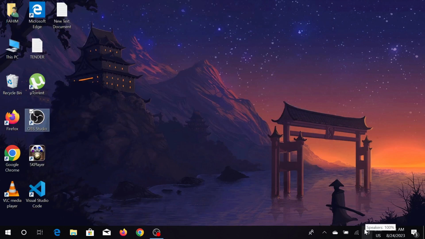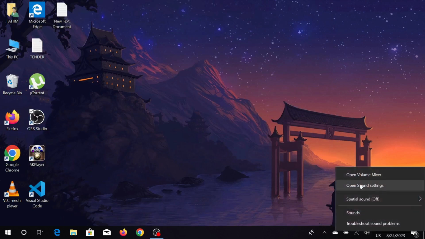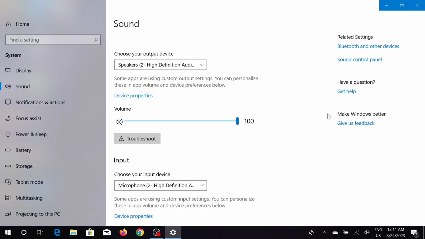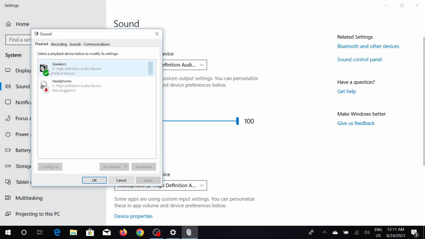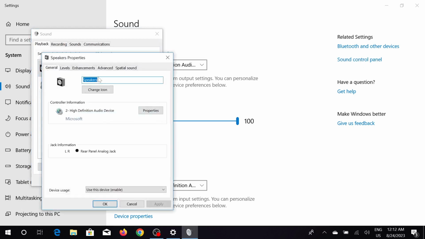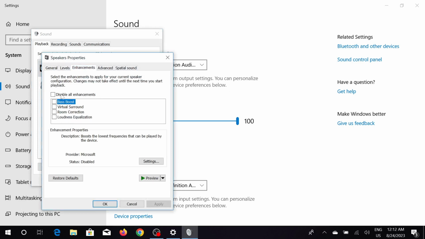Go to your speaker option and right click that option and go to your sound settings here. And here you can see sound control panel. Just click that option and click your speaker option and right click that option, and now go to your properties here and go to enhancement option, and uncheck this option, disable all enhancement. If this is checked, uncheck this option and click apply and then OK, and in that way your sound